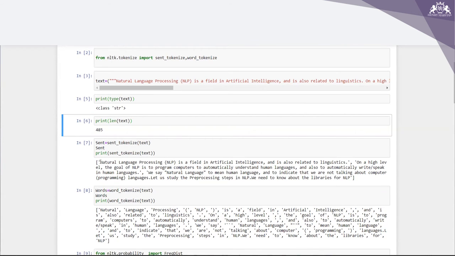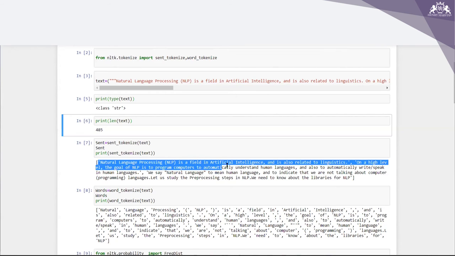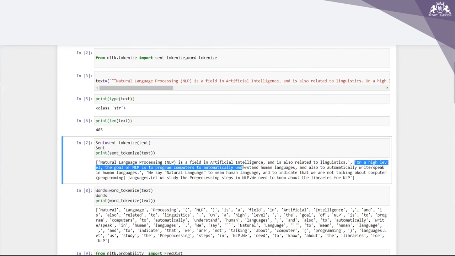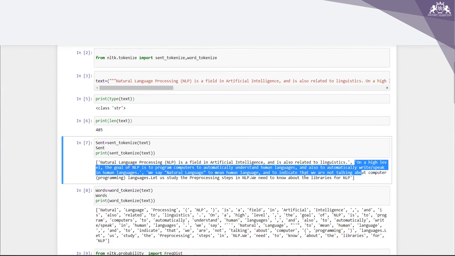So what is happening here? You can look at the output now. Natural language processing NLP is a field in artificial intelligence and is also related to linguistics. This is basically one sentence. The second sentence: on a high level, the goal of NLP is to program computers to automatically understand human languages and also to automatically write or speak in human languages.